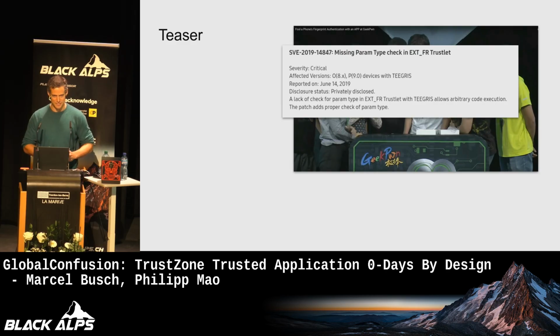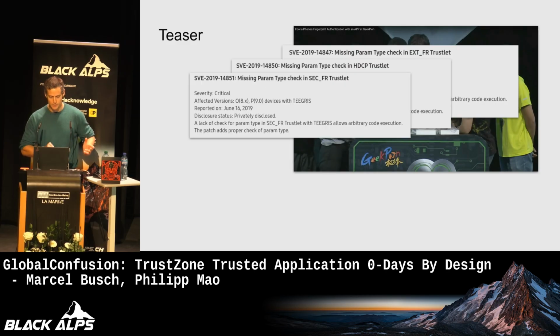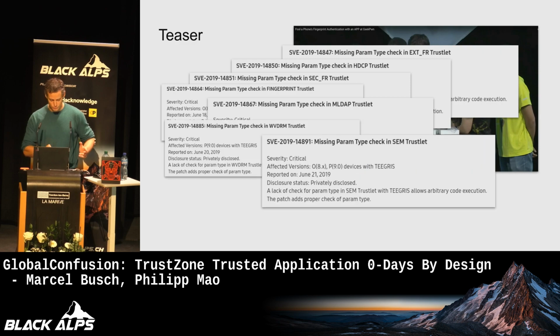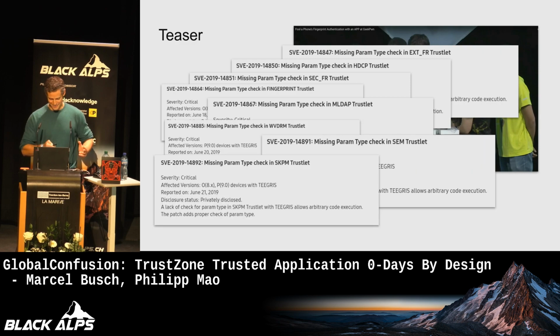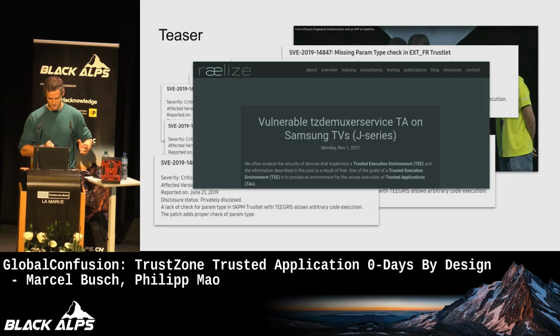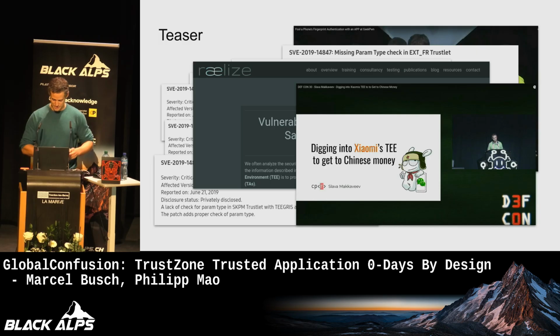And Samsung has always been public about their vulnerabilities, and there was not only one, but actually a couple, the same thing over and over again. And then later, these guys here from Realize also found the same vulnerability pattern on their TVs. And a little bit later at DEF CON, there was this guy here who also found it in Xiaomi devices. So there's something affecting trusted execution environments that is a pattern that keeps on reappearing. And in this talk, you will get to know what's actually behind all of this.